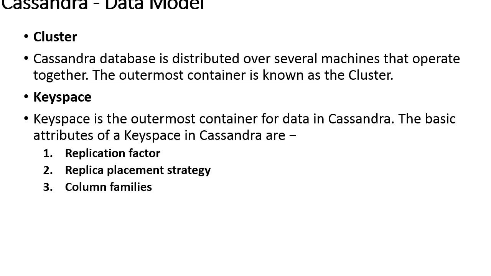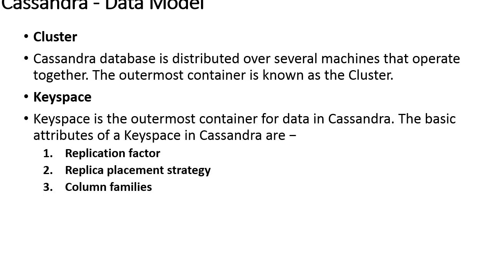It is nothing but the strategy to place replicas in the ring. We have strategies such as the simple strategy, the old network topology strategy, that is the rack-aware strategy, or any other strategy in order to put the replicas into that ring format.